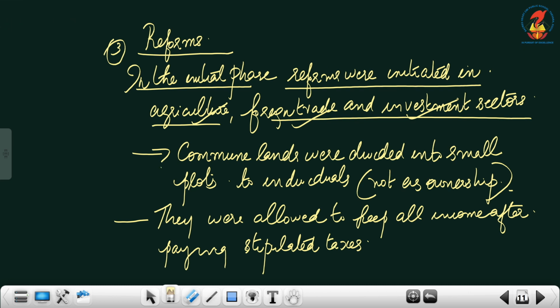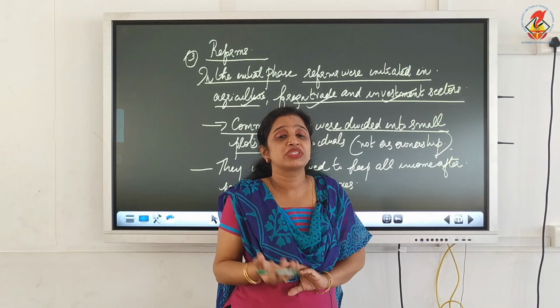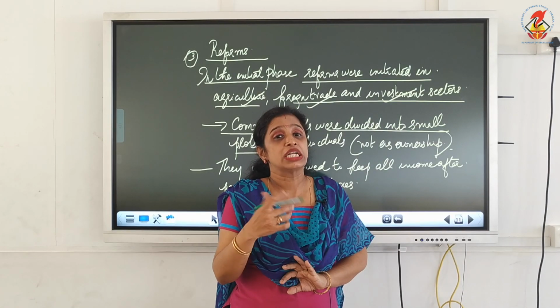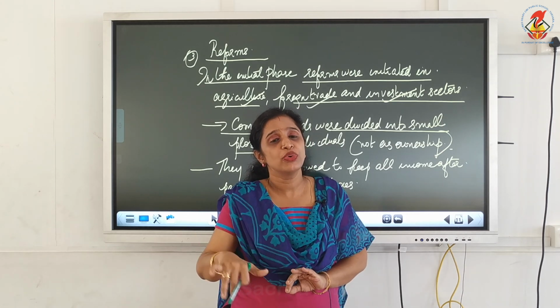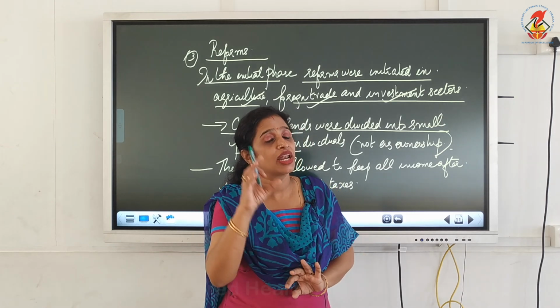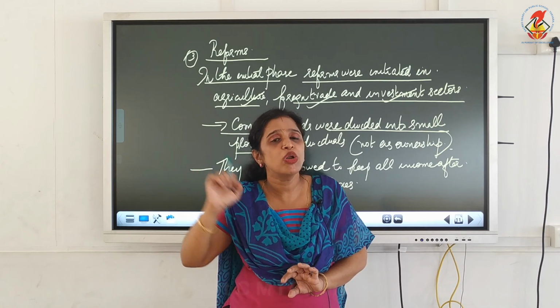Now, under this, commune lands were again divided into small plots. Initially, the commune system was introduced, but after some time, it was a failure due to the drought that happened in China. So, again it introduced the system where land was divided again into small plots.